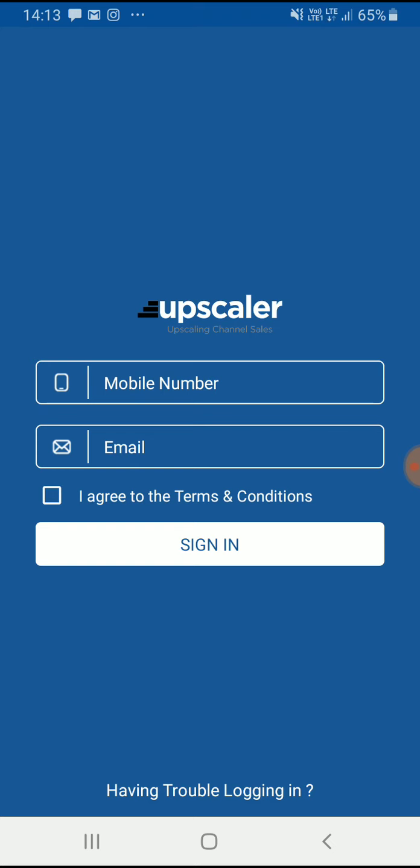Now, here I will log in as one of the bank employees and show you how the bank employee communicates with the company employee using the app, and how easy it is for him to do the daily operations with the help of this app.